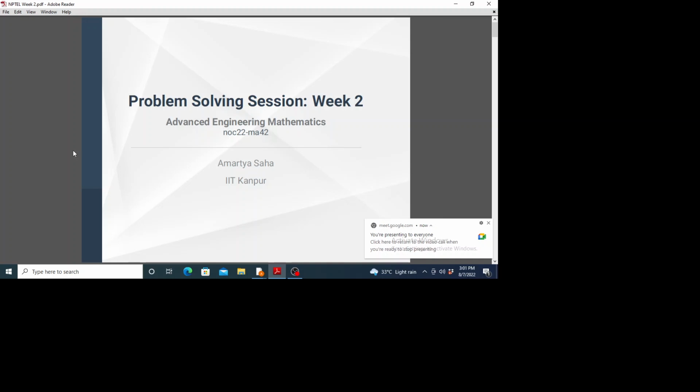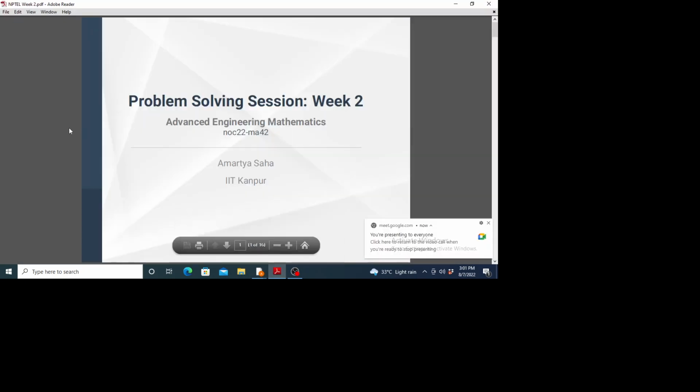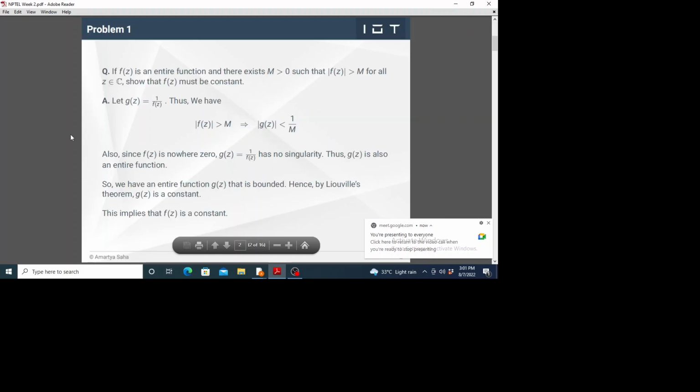So this week's problem set was based on Liouville's theorem, the Cauchy integral formula and the Cauchy integral theorem. These two were the most basic concepts. So let's start with the first one.